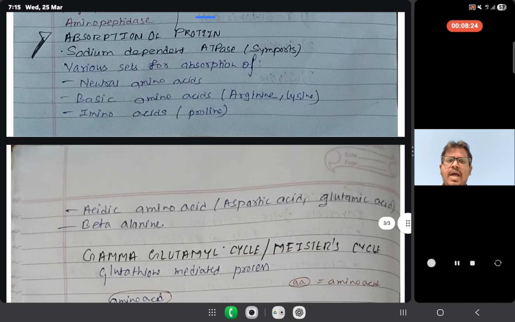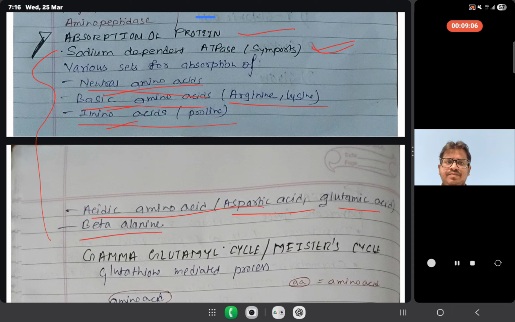Now we will talk about the absorption of protein. Sodium dependent ATPase imports various sets for absorption of protein, such as neutral amino acids, basic amino acids like arginine and lysine, the amino acid proline, and acidic amino acids like aspartic acid, glutamic acid, and beta alanine.